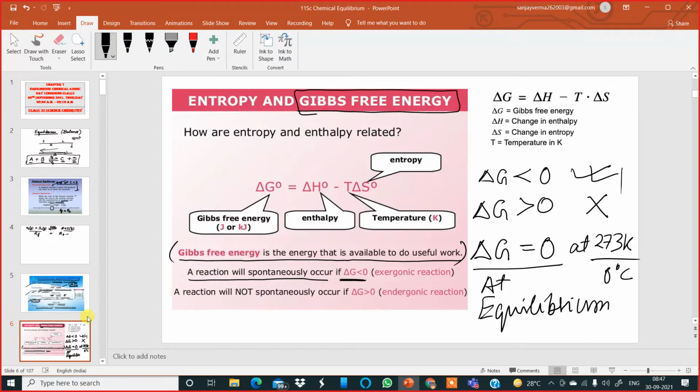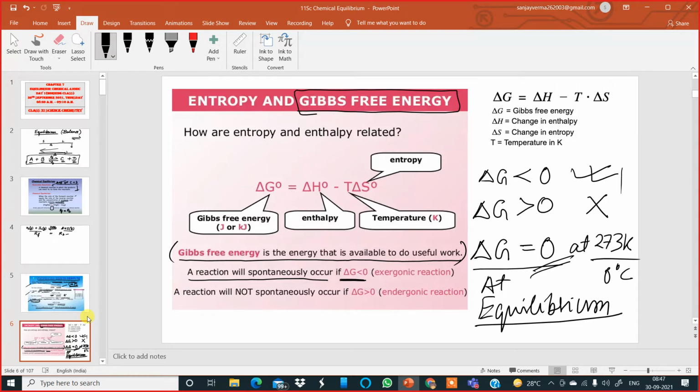So this is what I want you all to keep in your mind. For a chemical reaction to be at equilibrium, the change in Gibbs free energy must be equal to what? It must be equal to zero at 273 Kelvin or 0 degrees Celsius.